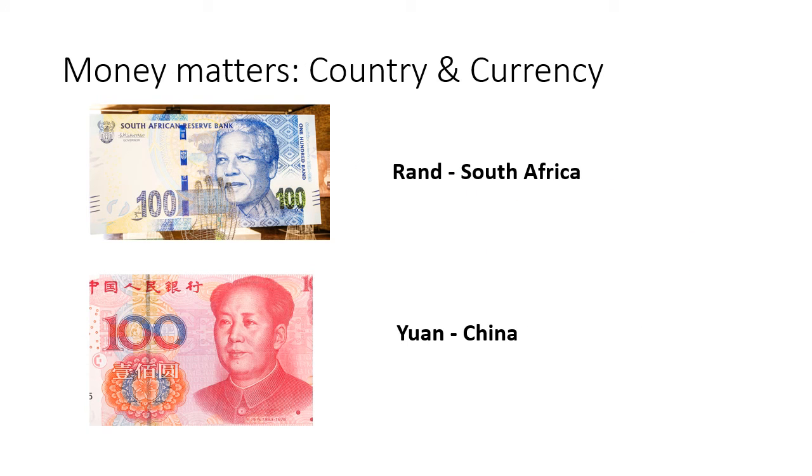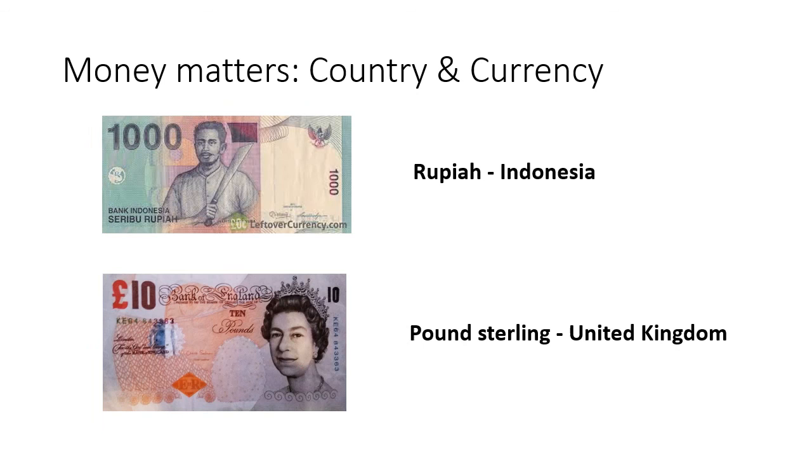Now let us know about some of the currencies given in your exercise. Do number matching. The first one is Rand. It is the currency of South Africa. So match Rand with South Africa. Next is Yuan, the currency of China. Then comes Rupiah. It's the currency of Indonesia.